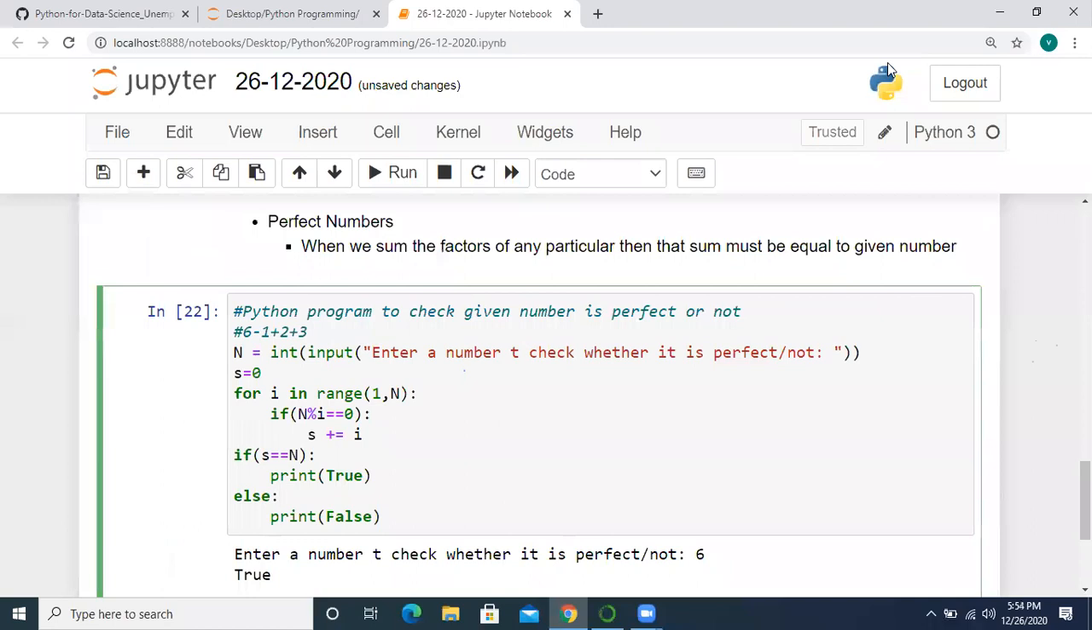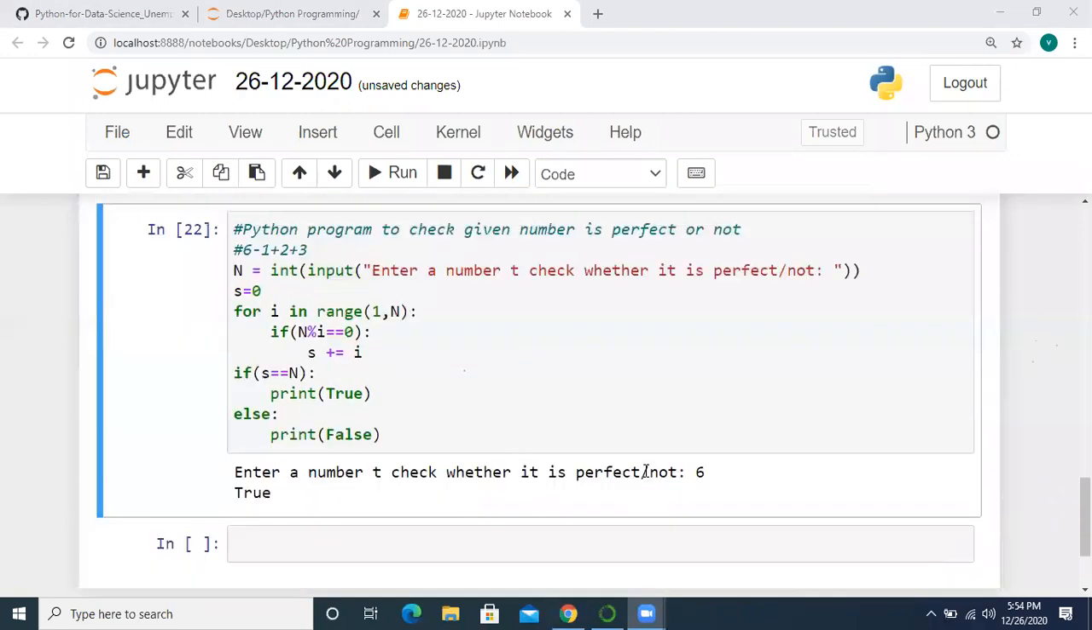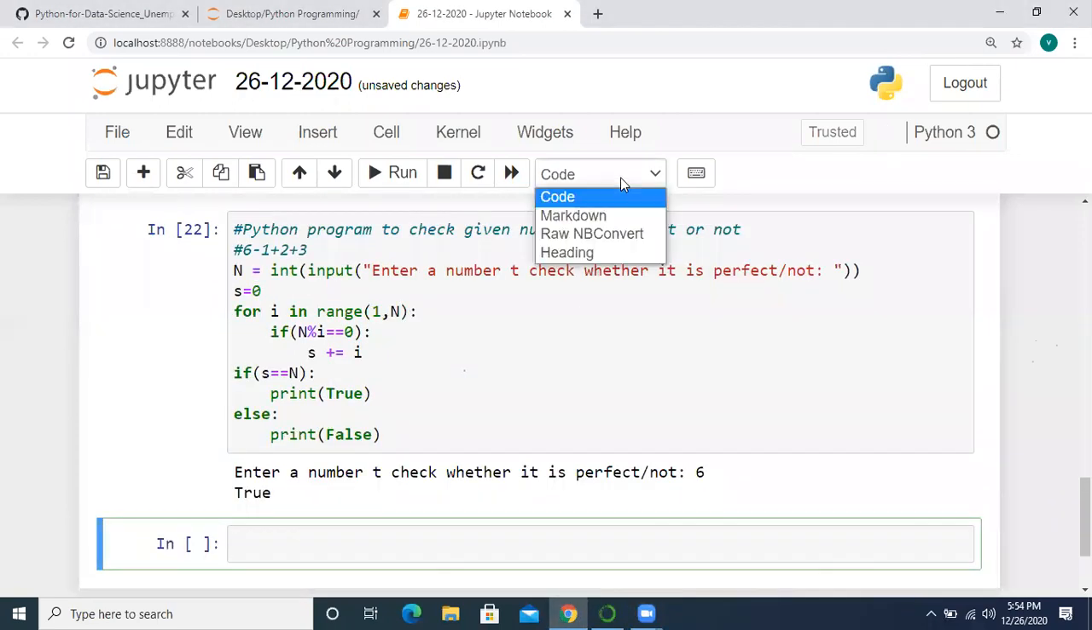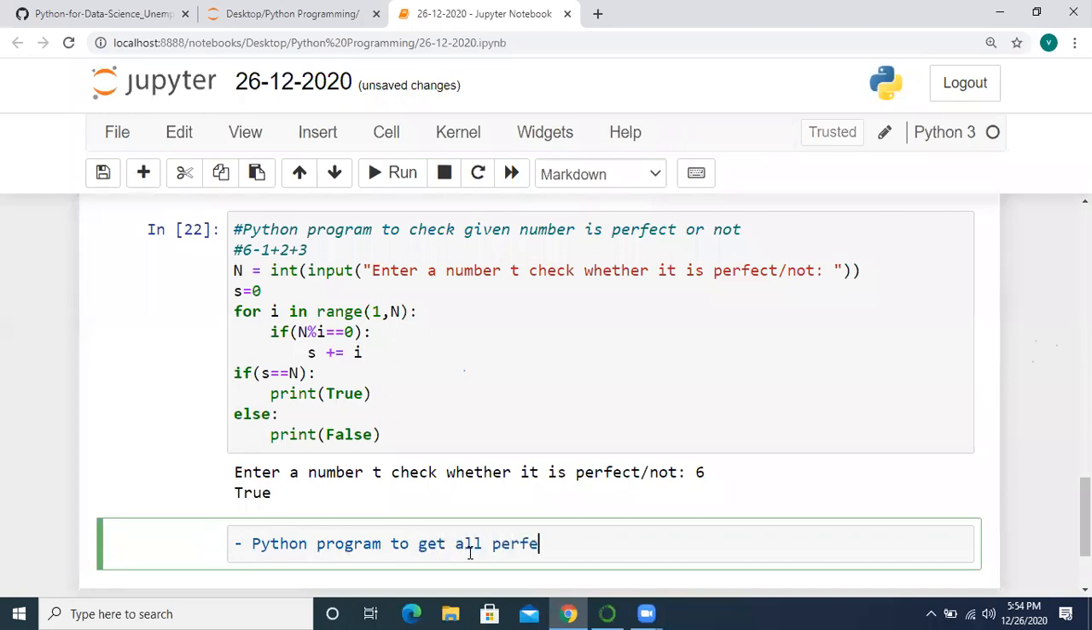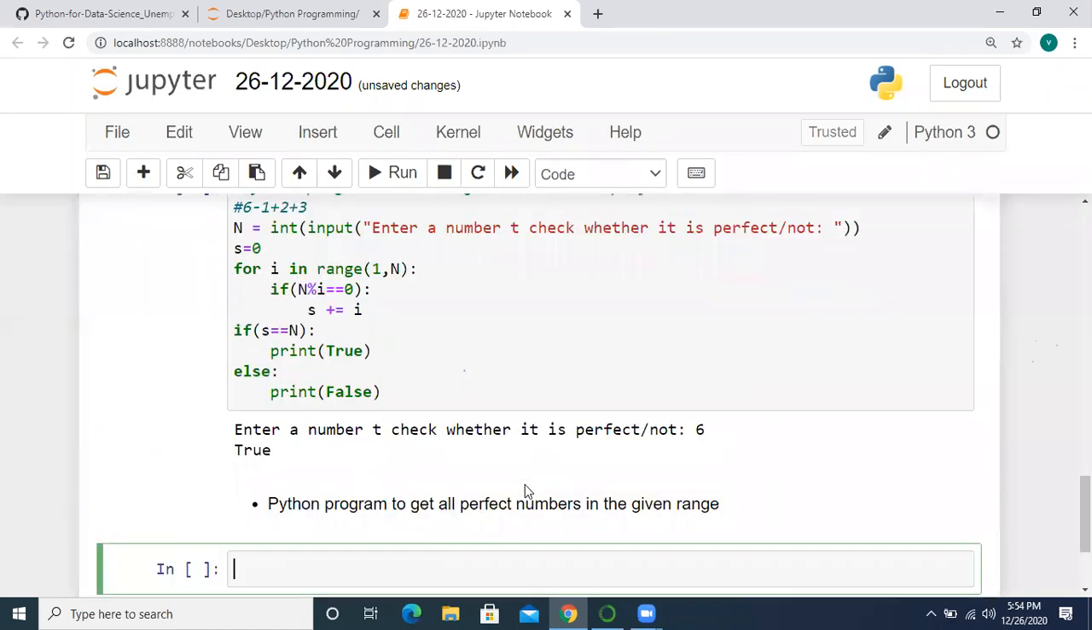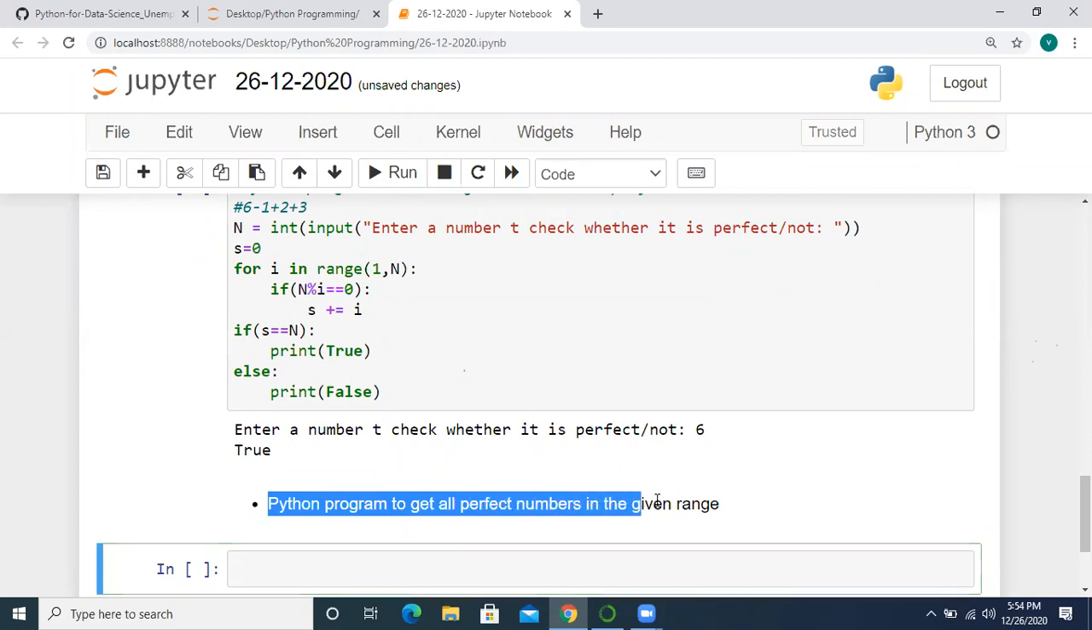Okay. So based on this, I'm giving you a task, as we did previously for prime numbers. Python program to get all perfect numbers in the given range. As we previously did for prime numbers, you want to complete this task. How to do this task, let me know. Okay. Python program to get all perfect numbers in the given range.